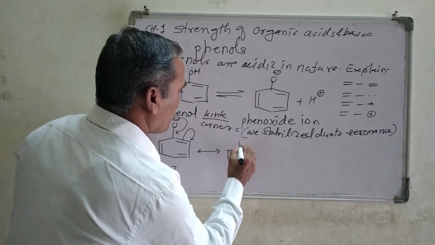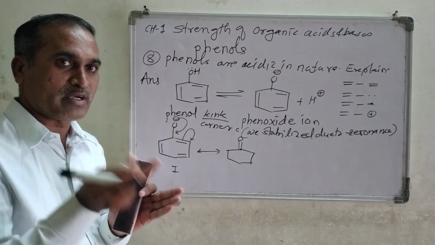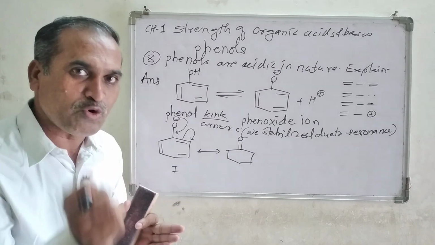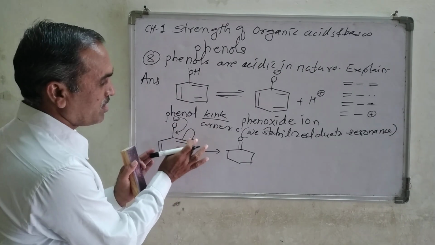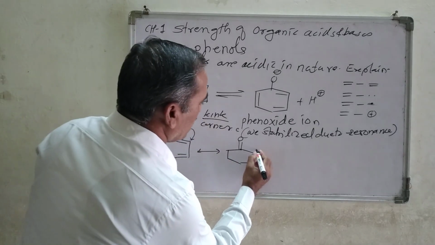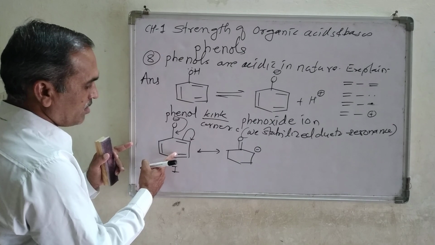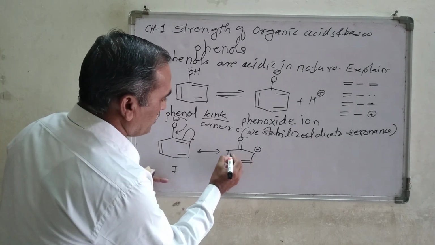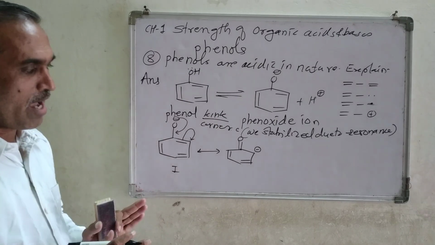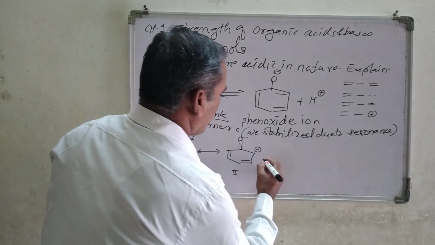When a double bond is forming with that oxygen atom, this double bond is nothing but 2 electrons, and both the 2 electrons concentrate the electron density on this corner point. Here a negative charge is formed. You can circle it. Look here, this double bond and this double bond remain as they are. Now this is structure number second.